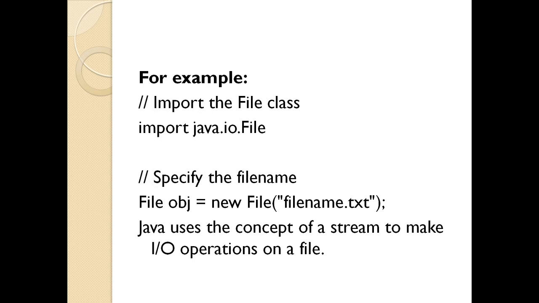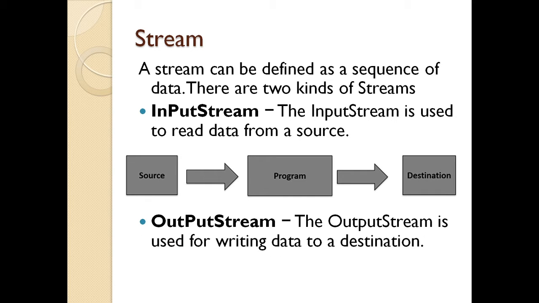Now we will see what is stream. A stream can be defined as a sequence of data. There are two kinds of stream. Input stream, which is used to read data from the source, and output stream, which is used for writing data to the destination. Now if you look at the diagram, here you have the actual Java executable program. You take the source from the input stream, you process on that, and then you give it back to the destination through the output stream.